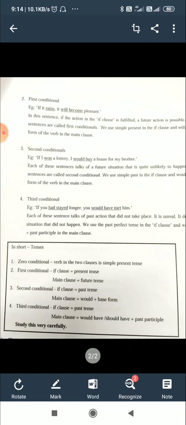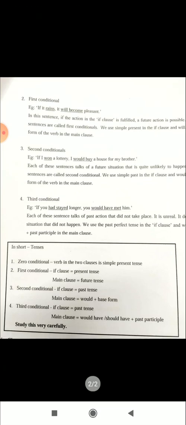So once more I am telling, in the if clause the verb is past tense and in the main clause it is would plus base form of the verb. And this condition cannot take place. A sort of imagination. Now for third conditional: if you had stayed longer, you would have met him.